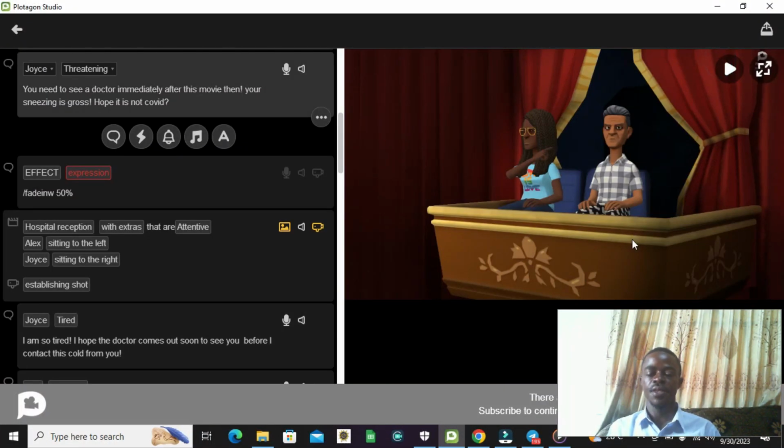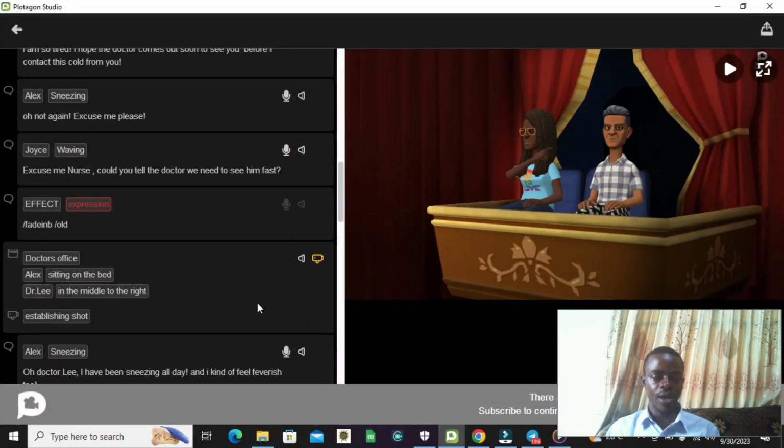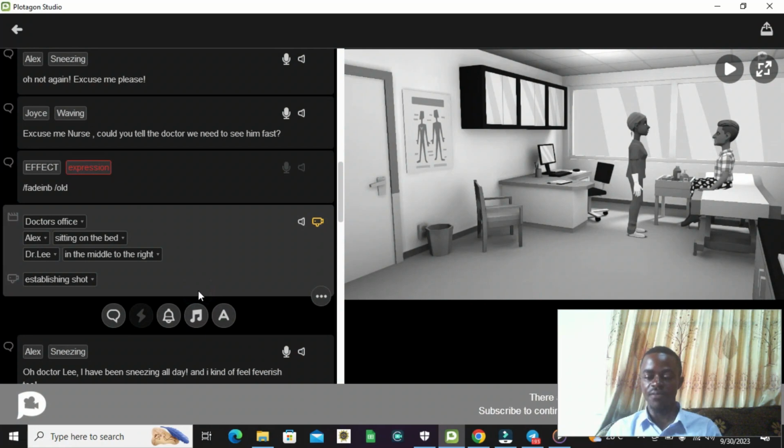So you can see the established shot. And you notice that both the effects and the effect comes in, the established shot follows before the character speaks, which is different from when I removed the established shot and the effect was still there. The effect was still coming up, then the character is already talking, which is not okay in all situations. Mostly in this situation it's not okay. So that simply means in every character you want to input, you want to create some delays, always try to click on the established shot.